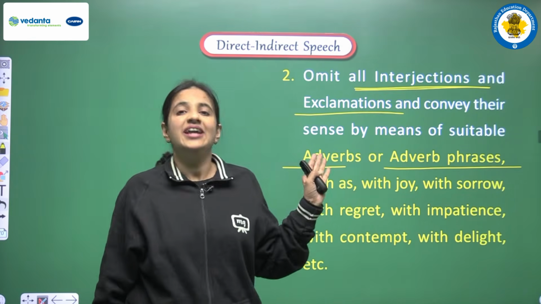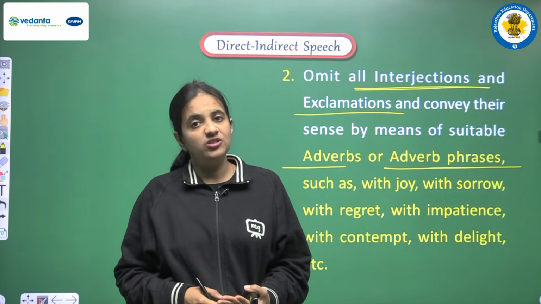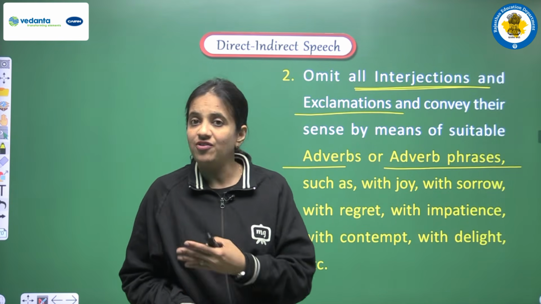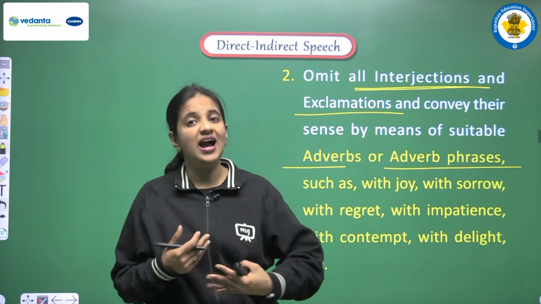So what it means? It means all the words that actually show some kind of mood. Suppose if we are having hooray, so what it means? It means we are having some kind of happiness, right? If we are having alas, so alas means we are showing our sadness.